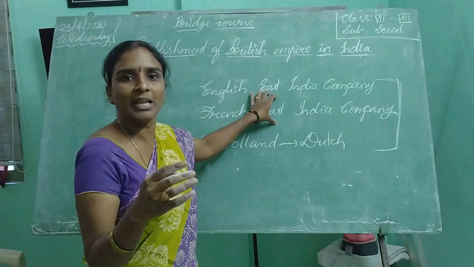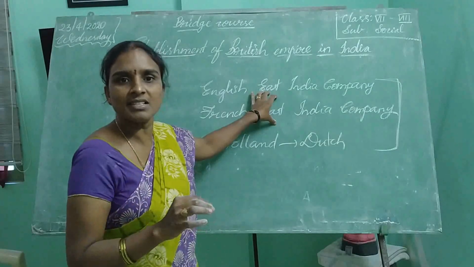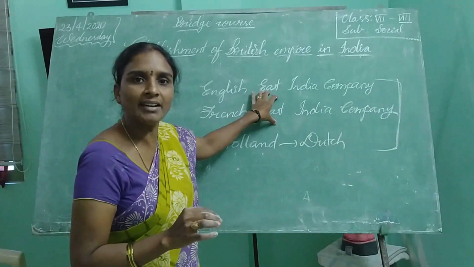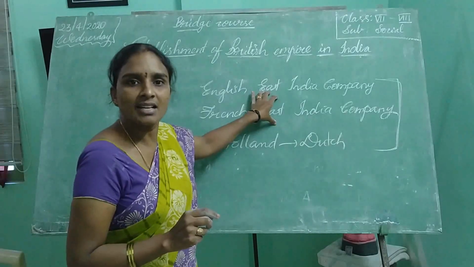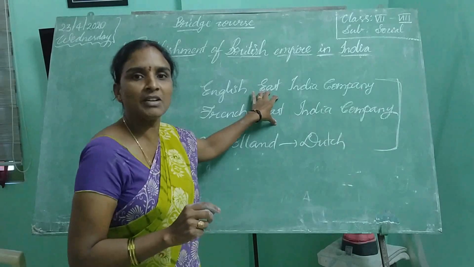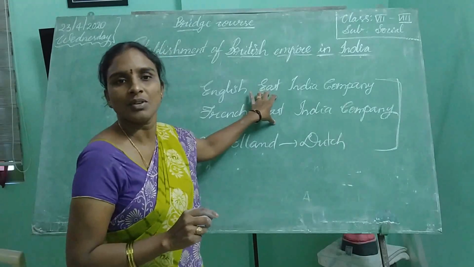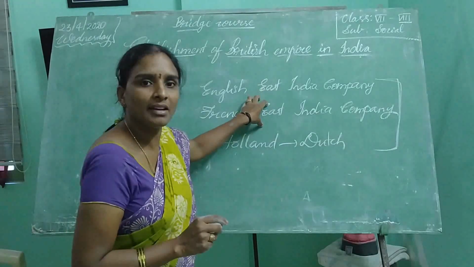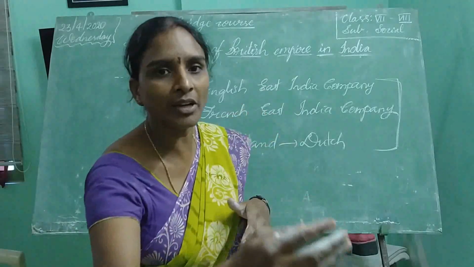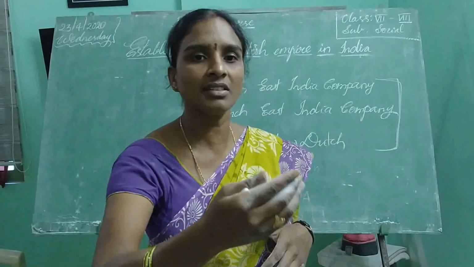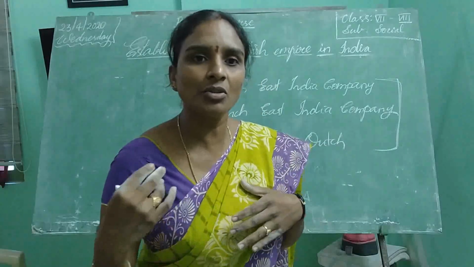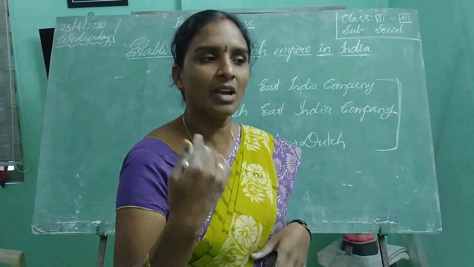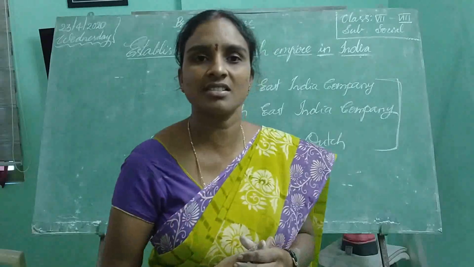Between them there were many fights, and they maintained armies also, which led to competition between these companies. Gradually, when they came to India, they established their forts in India, and from there onwards they wanted to continue their trade relations.